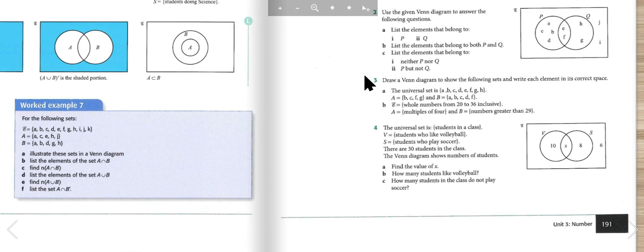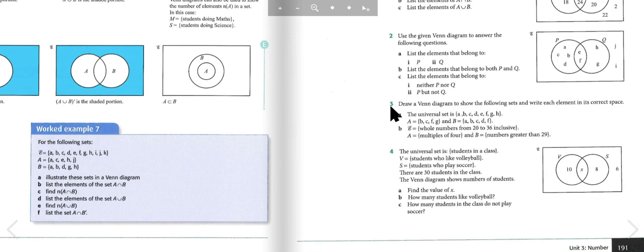Question 3. Draw a Venn diagram to show the following sets and write each element in its correct space. The universal set E is A, B, C, D, E, F, G, and H. A is B, C, F, and G, and B is A, B, C, D, and F. So here is the first Venn diagram.